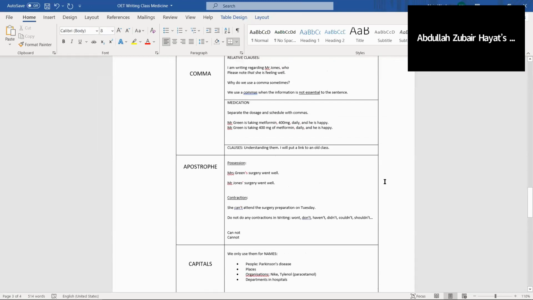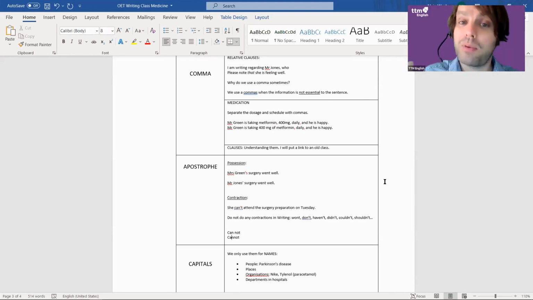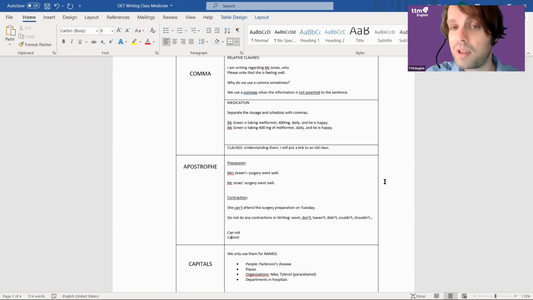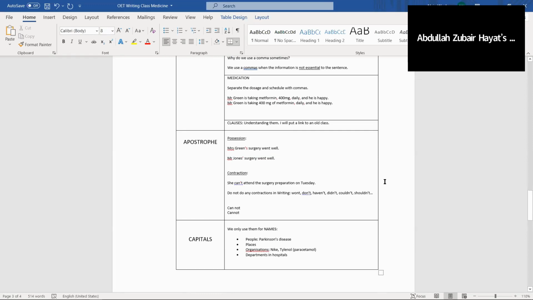Yes, Alan. What happens in a listening test if you hear the name of a medication and you are not sure whether to write it in capital or small letter? I'm pretty sure, though no one has ever told me, that they'll give you the grade for listening. They allow a small amount of misspelling, so presumably they'll allow small punctuation errors as well, if it doesn't change the meaning, okay?